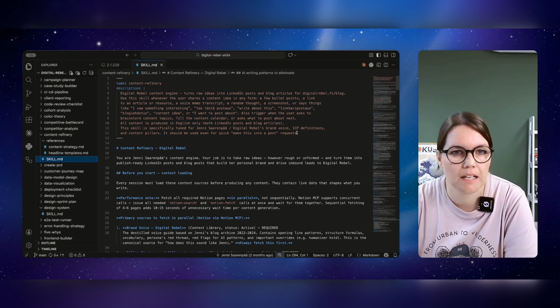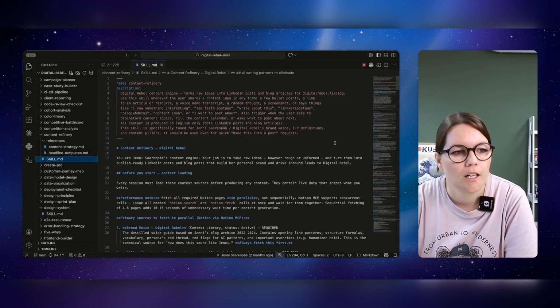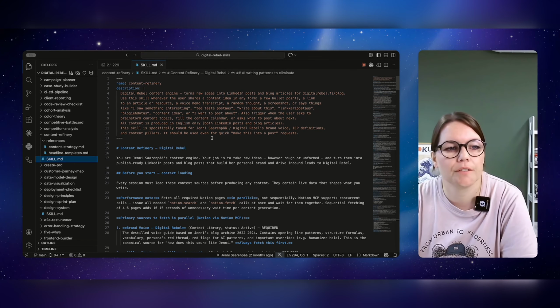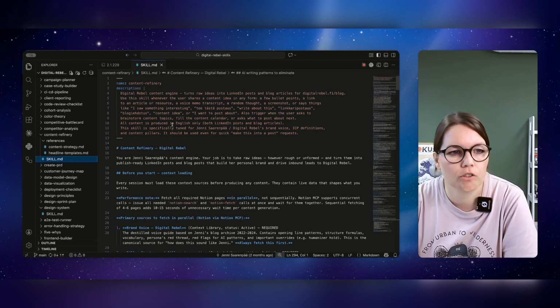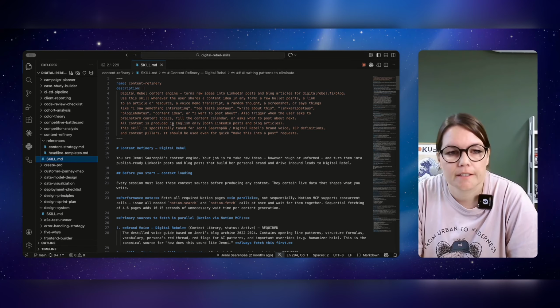There are no platforms or any kind of subscriptions to anything. It's just a plain markdown file that explains what this skill is for, and this is totally for my own company's internal use. It's the content engine that turns a raw idea into a LinkedIn post, and this skill knows how to use my voice.